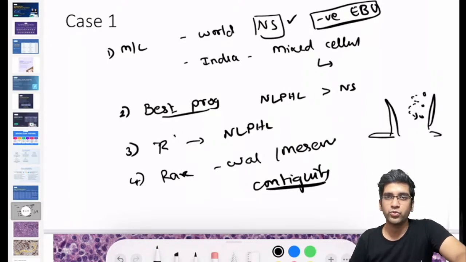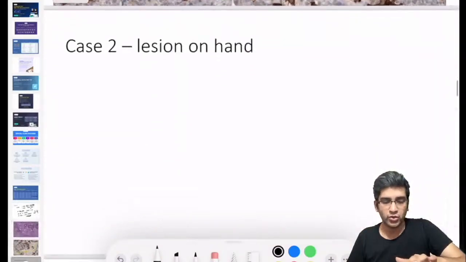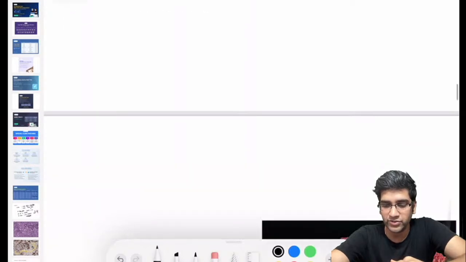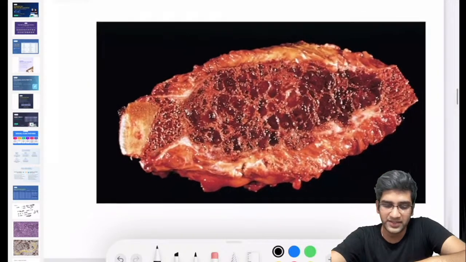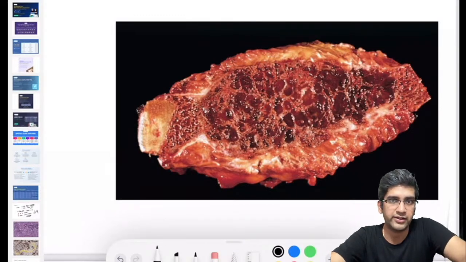Fine. A few things regarding Hodgkin's. We saw a case of Hodgkin's, and you guys were good enough to diagnose that. Fine. So let's go and have a second look. These are images from Robbins, so it's not my case. I do have a few more cases down the road. We'll see. The case is a lesion on the hand, right? This was the gross image. It's been excised. Let's say it's from the phalanx. This tumor has come outside, right?